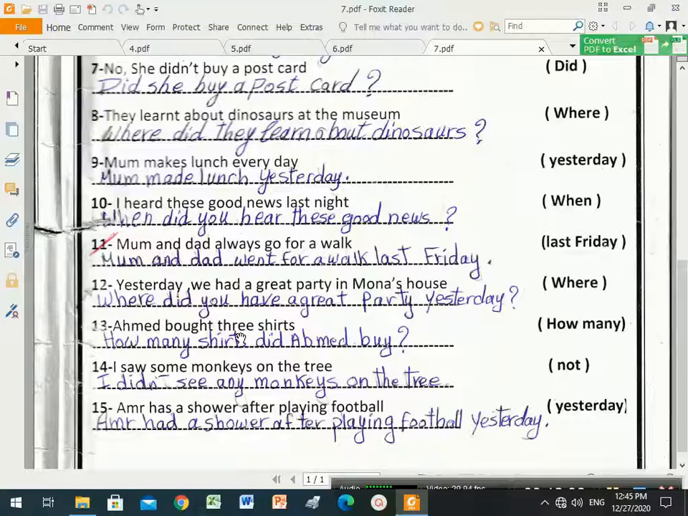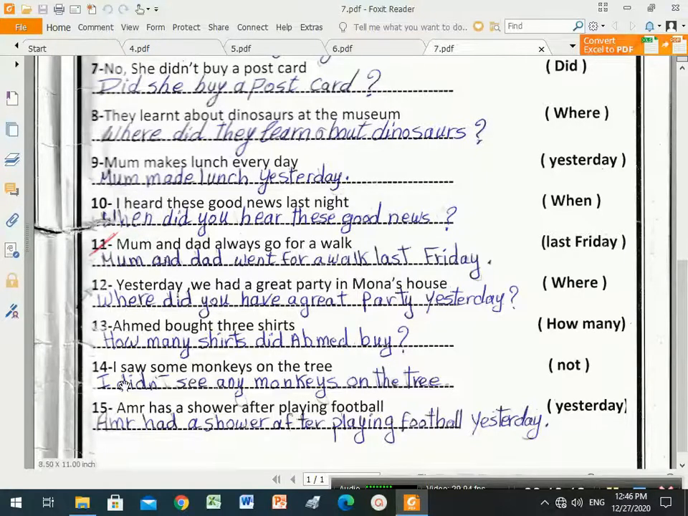Number 13. Ahmed bought 3 shirts. Between brackets, how many. So we will start the question with how many. How many shirts? We want to ask about what? About the shirts. So the shirts, we put the shirts immediately after how many. How many shirts? And bought, this is the past simple of what? Of buy. So bought is past simple, so we will need to put did. How many shirts did Ahmed buy?